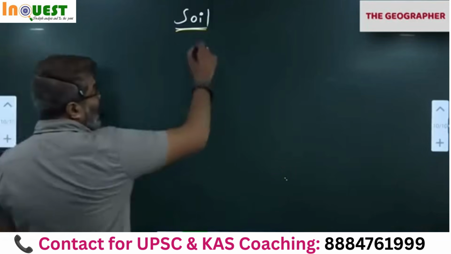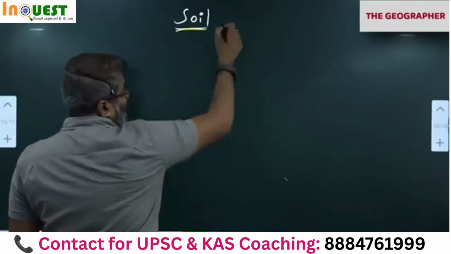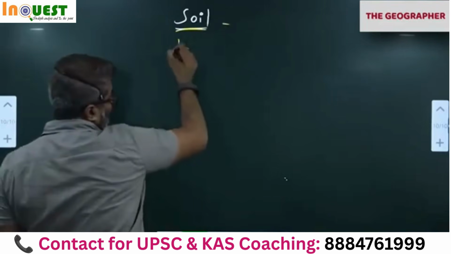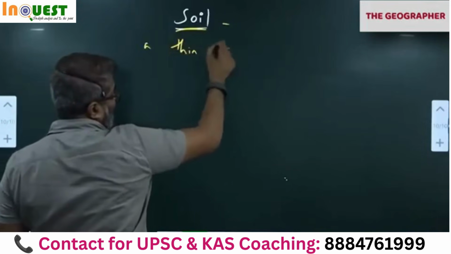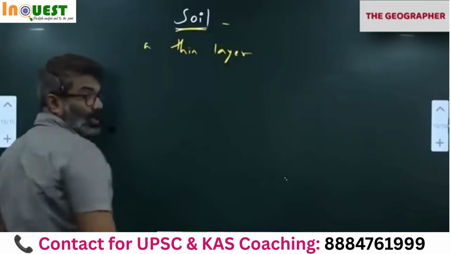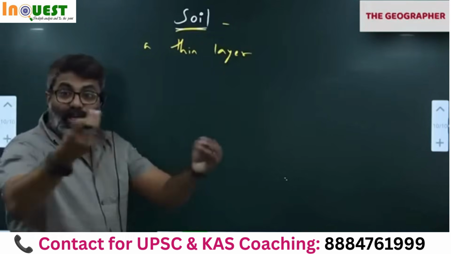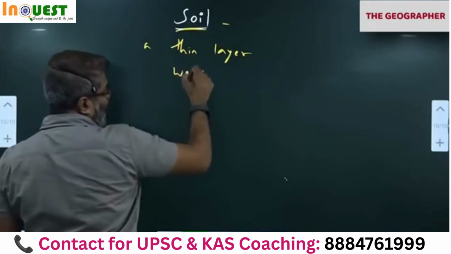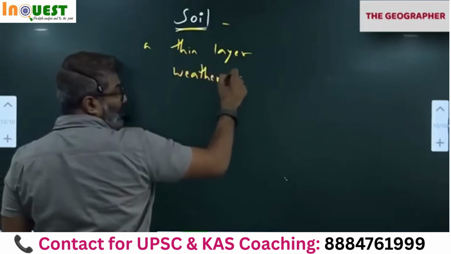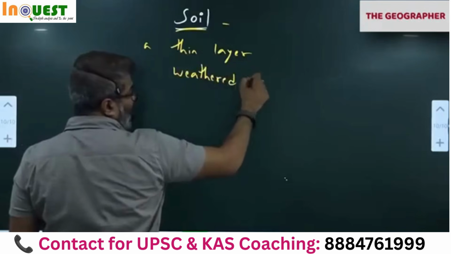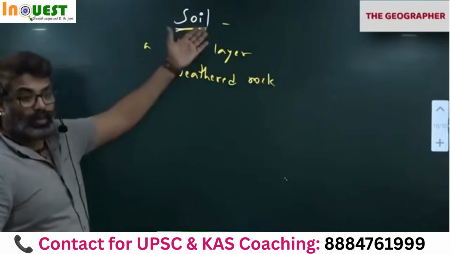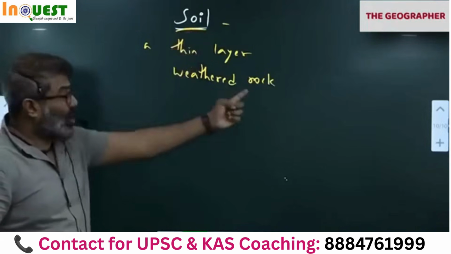If you notice soil on the earth's surface, it is not a very thick layer. It is a very thin layer. Soil is formed due to weathering of rocks. Don't write anything, wait. So soil is a weathered rock. When the rocks disintegrate, they become soil.